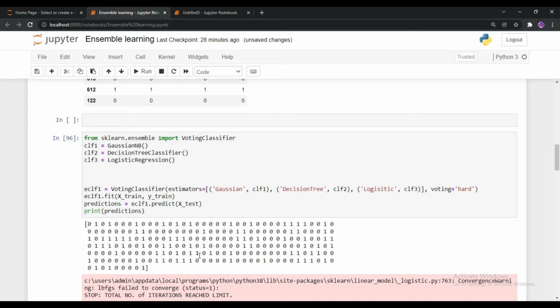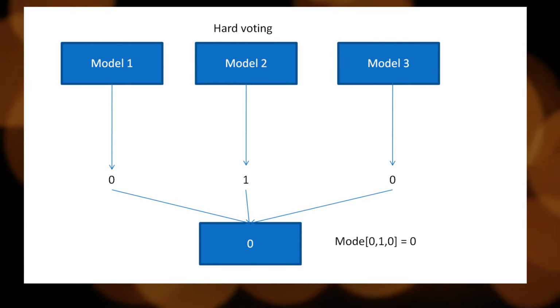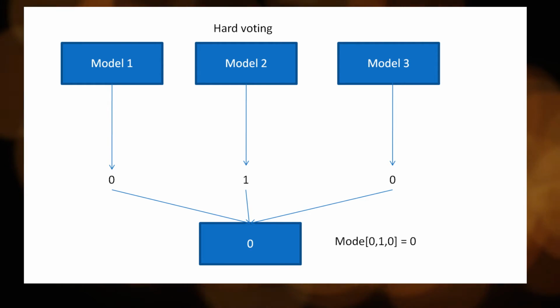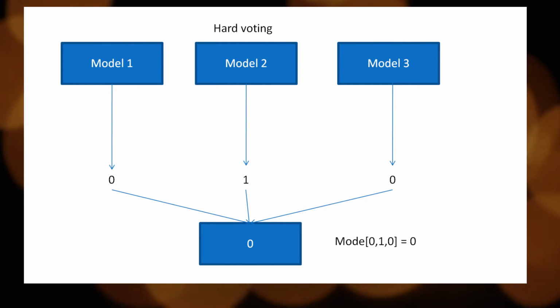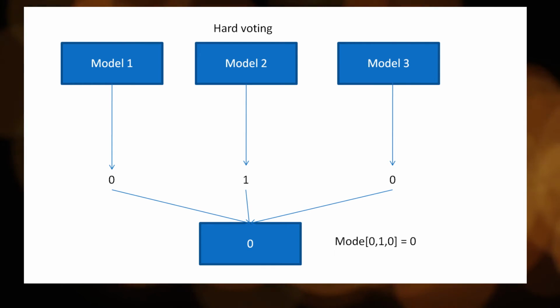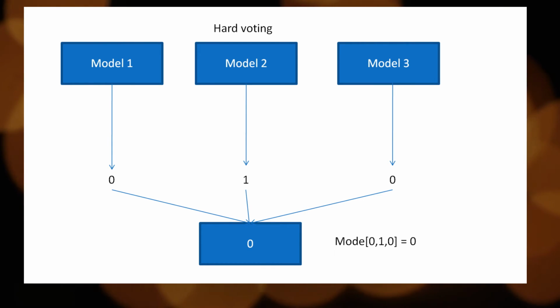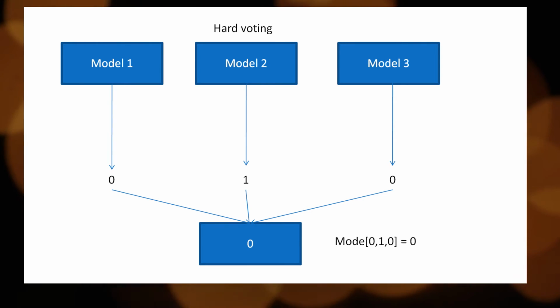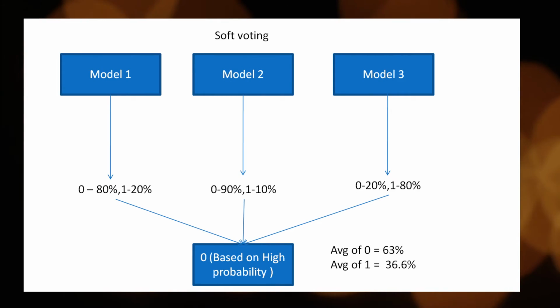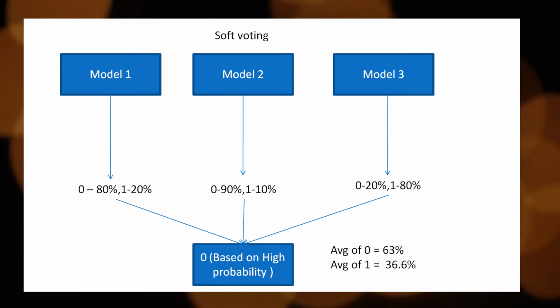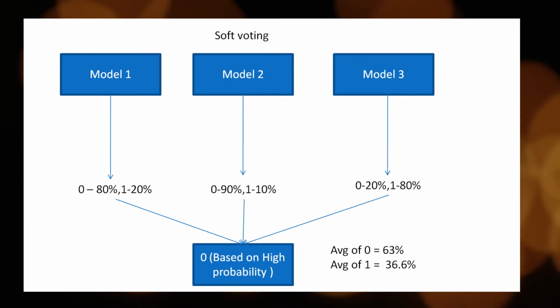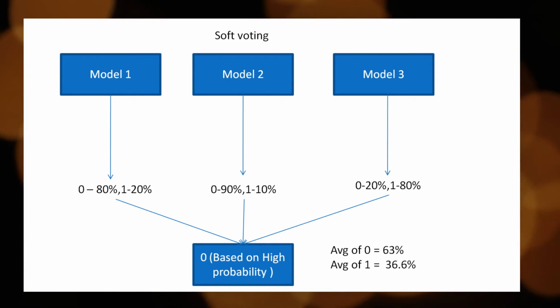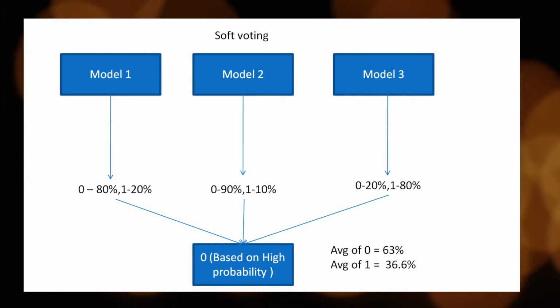Okay. The first one is hard voting. Hard voting classifier classifies input data based on the mode of all predictions made by different classifiers. The majority voting is considered as the final outcome. So this is the concept behind the hard voting classifier. And another thing is the soft voting classifier. Soft voting classifier classifies the input data based on the probabilities of all the predictions made by different classifiers.